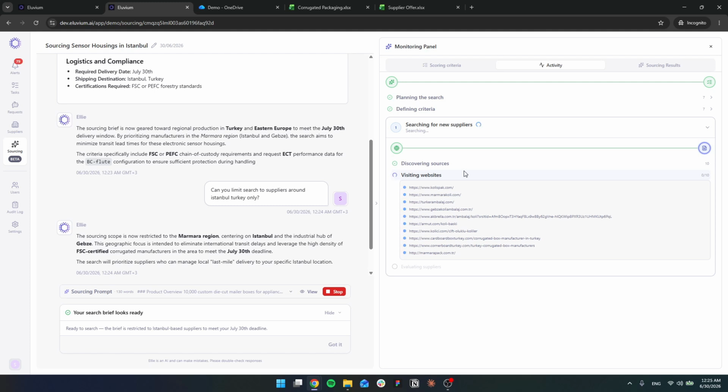Remember, there are many different data sources that you can connect to these AI agents, right? And so imagine if you did a Google search, you have to go through every single website to understand their product catalogs or certifications, right? That would be a pain. So she's doing this work for you to help you narrow down some of the suppliers that we might want to shortlist to contact and then send the RFQ out to.